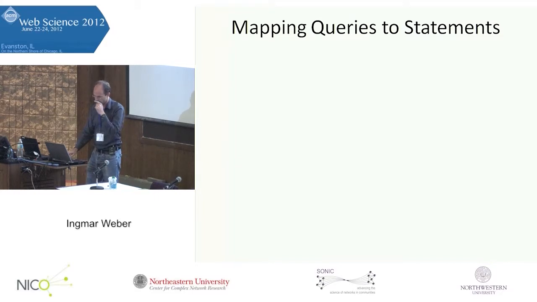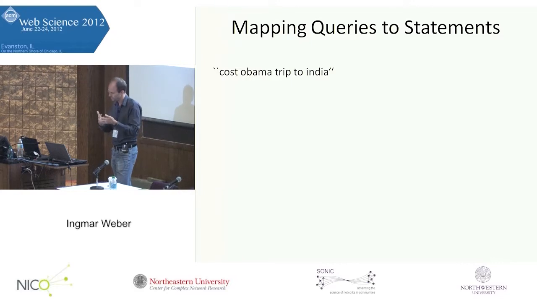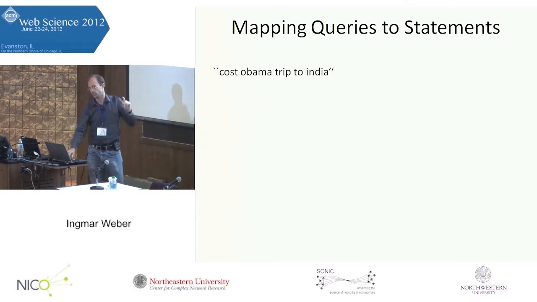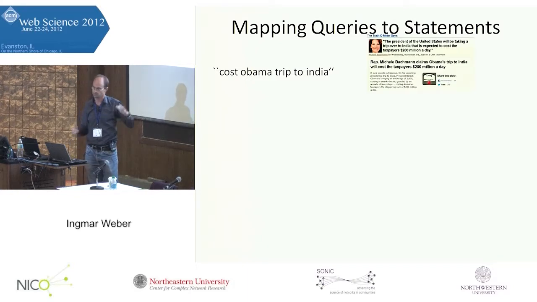For this quantitative part, I mentioned that we try to map queries to fact-checked statements. For example, we try to map the query "cost Obama trip to India" to another statement made by Mr. Bergman. The statement is: the President of the United States will be taking a trip over to India that is expected to cost the taxpayers $200 million a day. It's a lot of money to spend on it. I don't know. Anyways, this was just false.